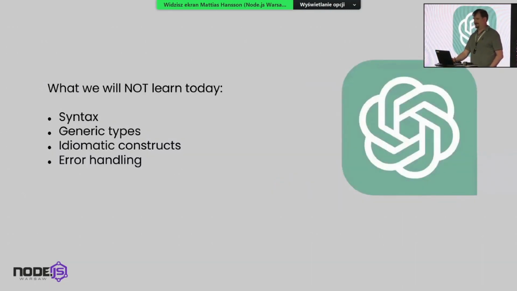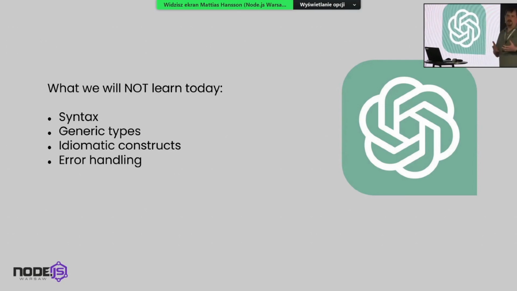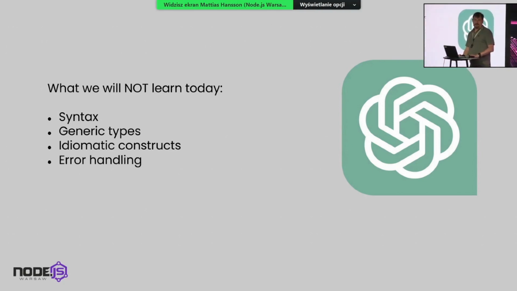What I will not teach you today is syntax, generic types, idiomatic constructs, and also the error handling is a bit different in Go. But you don't need a complete lesson of its own to figure out error handling, I think. I'm including this icon of ChatGPT because the point is this: it's 2023. It's completely meaningless for me to show you how you do a for each loop in Go. You can just do a for each loop in your favorite language and say, show me this in Go, right? And that's, I hope, what you are already doing.